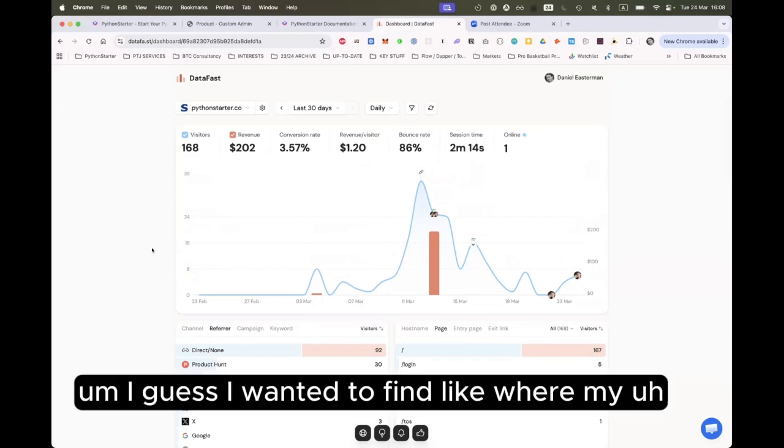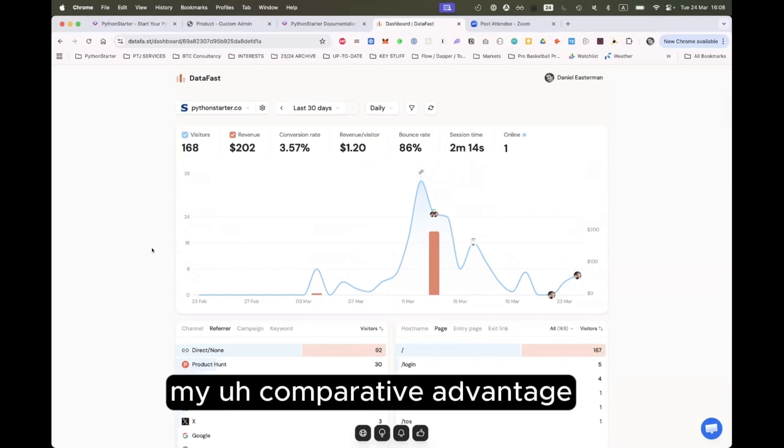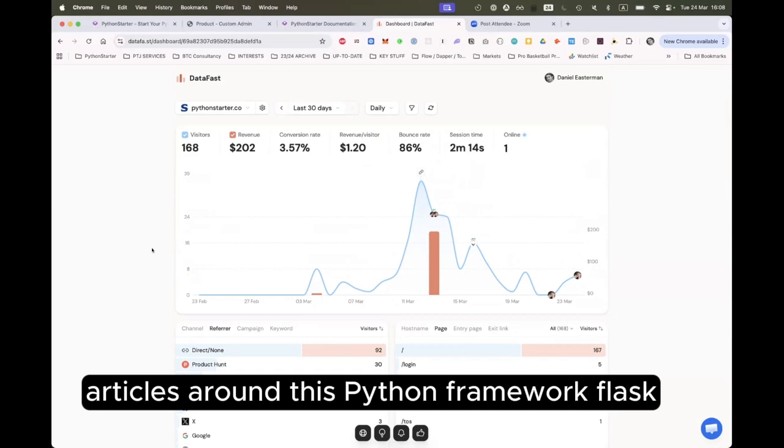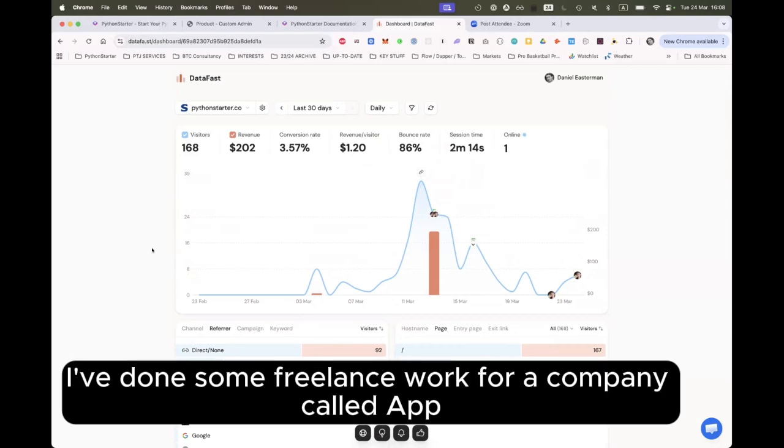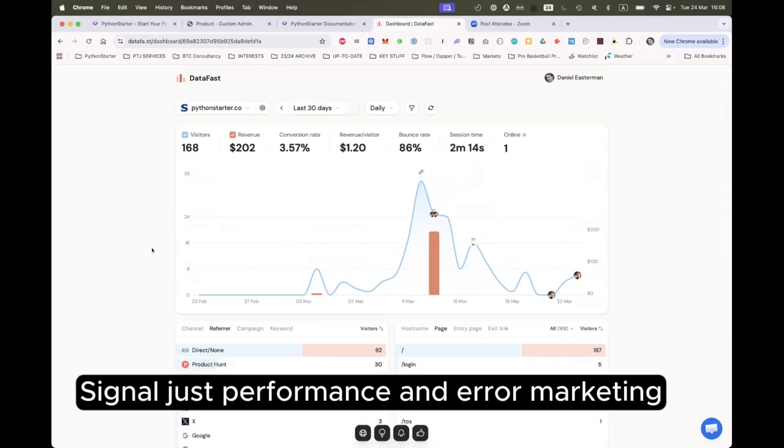I guess I wanted to find where my edge was, or my comparative advantage, because I wrote quite a few articles around the Python framework Flask before. So I was doing quite a lot of writing on Medium. I've done some freelance work for a company called AppSignal, which does performance and error monitoring.